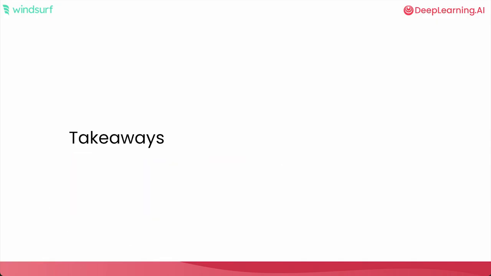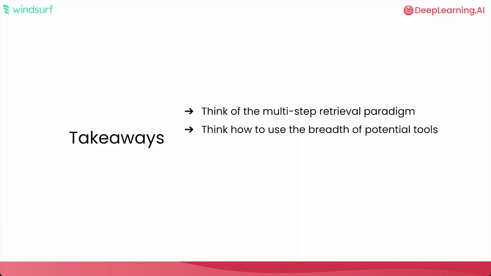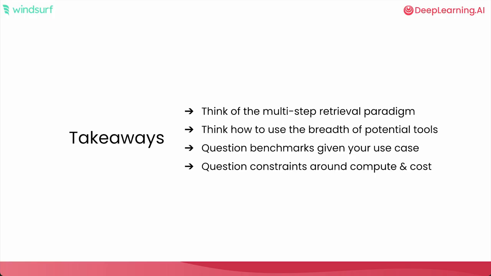And so, some final takeaways. Definitely think about multi-step retrieval as opposed to single-step retrieval now that we're talking about agents. Think about the breadth of potential tools, because you don't have to have a single retriever method, you can have multiple retriever methods. Question the benchmarks and question constraints in order to develop new methods of retrieval to improve your agentic system.